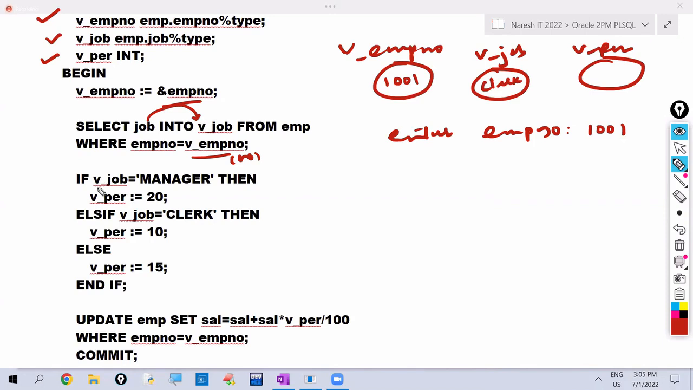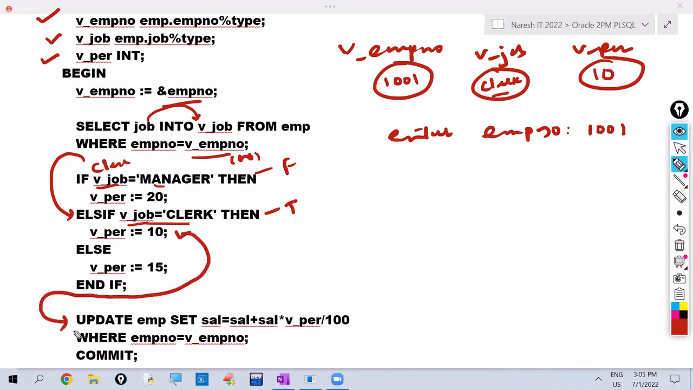Here it checks the condition. What is V_job value? Clerk. Is clerk equals to manager? No. False. False means it checks second condition. Is clerk equals to clerk? Yes. Condition true. So condition true means V_PR value will become 10. So directly it comes out of the if then else if. It executes this update command to his current salary. For example, assume that his current salary is 5,000.